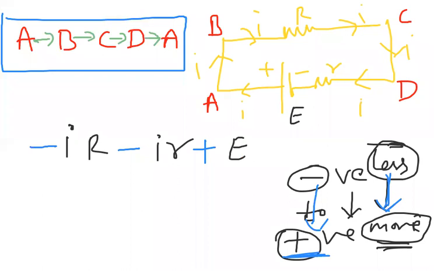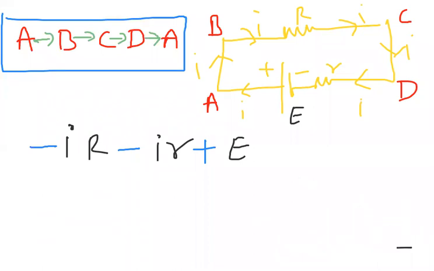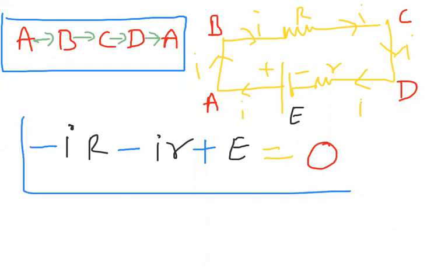So now what is my formula? The sum of potential differences in a closed circuit is 0. From that, the formula I can write is: the sum is equal to 0. This is my formula in Kirchhoff's second law for the closed loop. From where to where have I taken it?